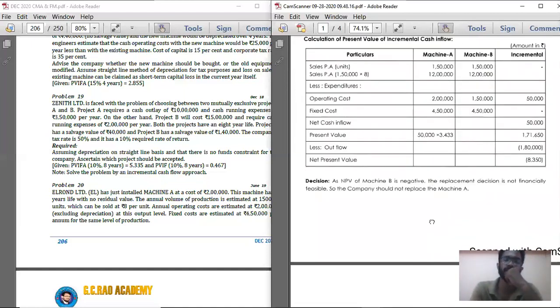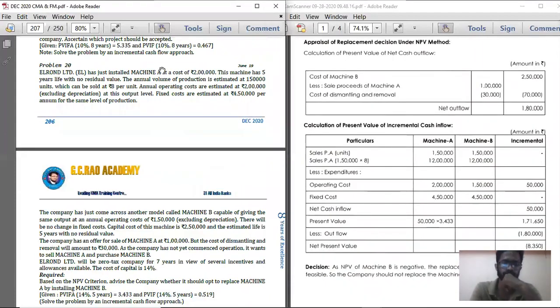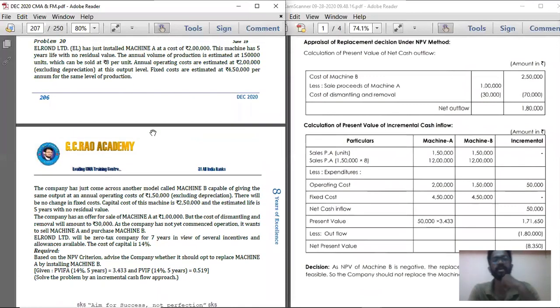So that is problem number 90. So moving on to the last problem, problem number 20.